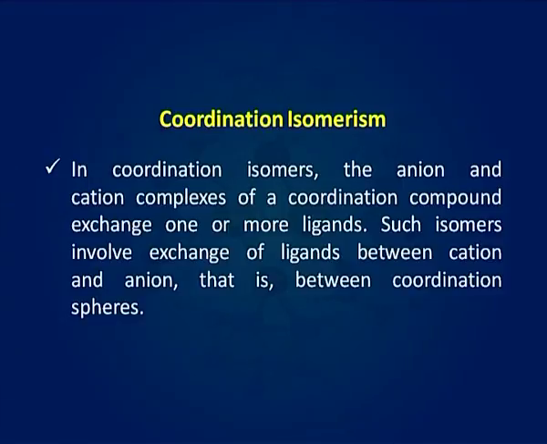In coordination isomers, the anion and cation complexes exchange one or more ligands. Such isomers involve exchange of ligands between the cation and anion, that is, between coordination spheres.